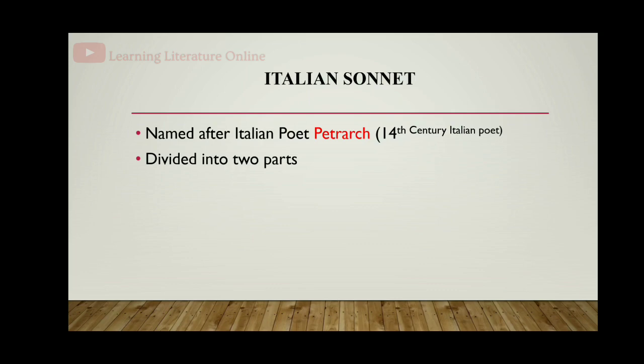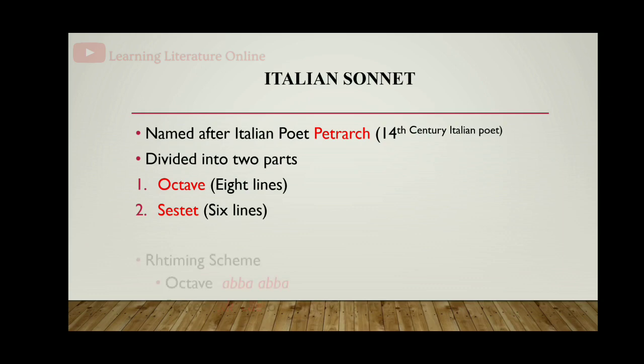And Italian sonnet is divided into two parts. The entire 14 lines is divided into first 8 lines and the next 6 lines. First 8 lines are called octave and the remaining 6 lines are called sestet. Altogether, the 14 lines is divided as octave and sestet.